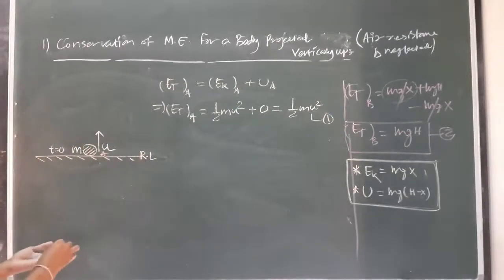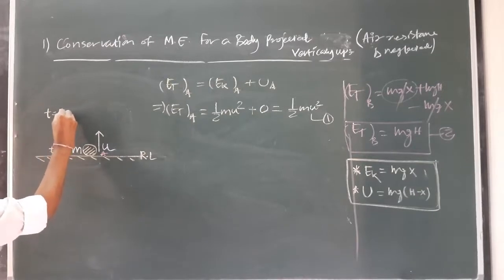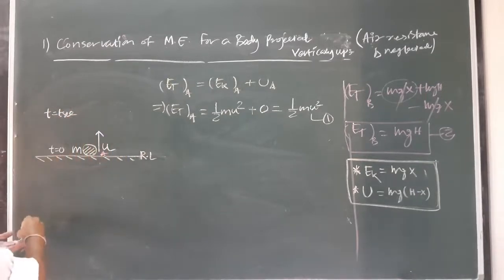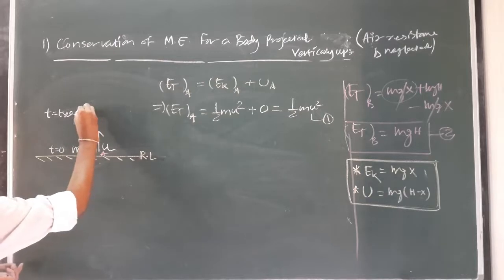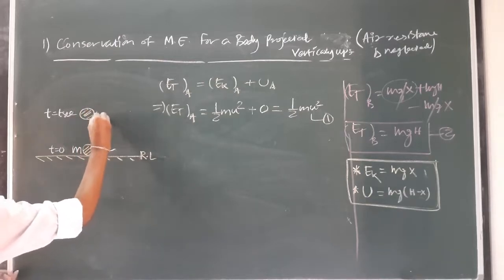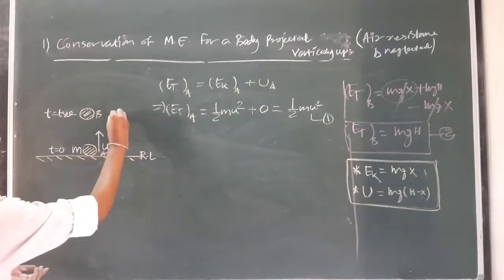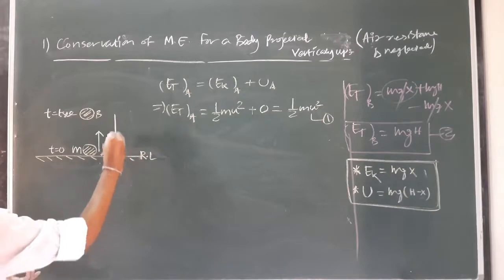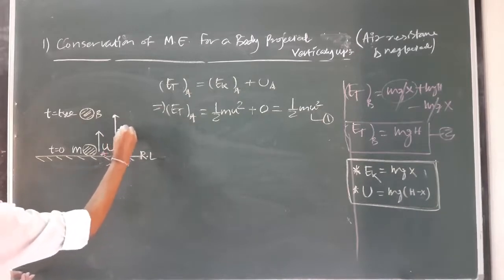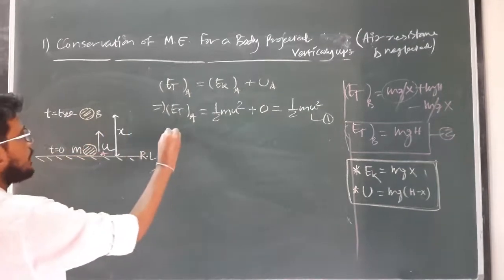Let at any instant of time t equal to t seconds, the body reach a certain height or a point B where the height of the body from the reference level is x. Now what is the total energy at point B?